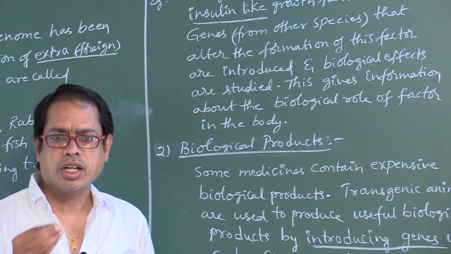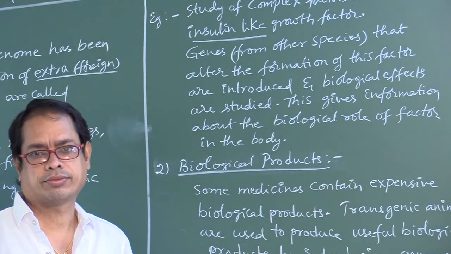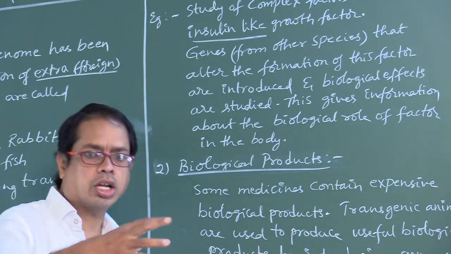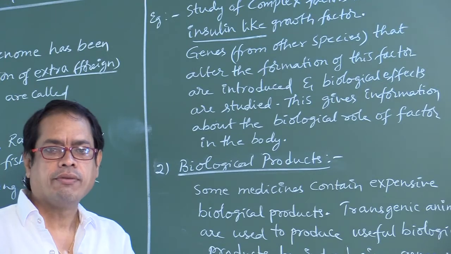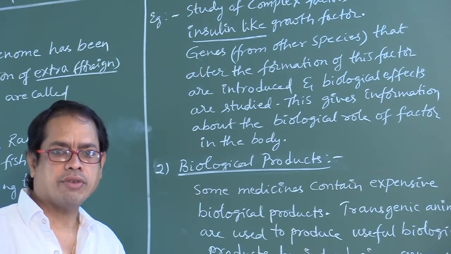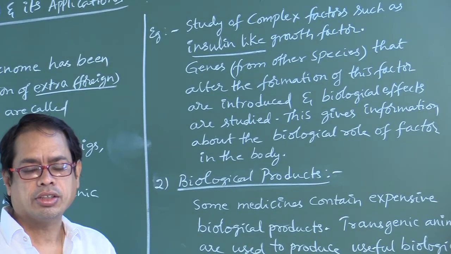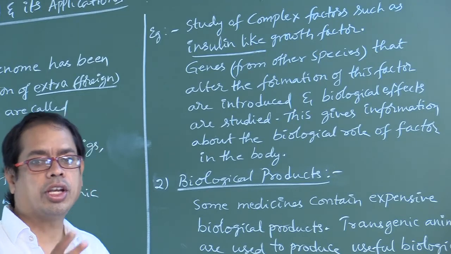So the gene that is responsible for formation of insulin is introduced into the organism or animal. Now we are able to study the physiological function of that gene. Here, what is that gene? This gene is responsible for production of insulin.